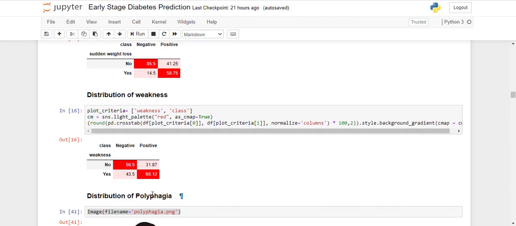Next, we'll see another feature, weakness. Weakness is also a good feature, but as I said, weakness may be a cause of some other disease. As you can see, if the patient is not suffering from weakness, then the chance of being positive is also good, 31.87%. Whereas if the patient is suffering from weakness, then according to this data set, the chance of being positive is 68.12%. But the chance of negative is also 43.5. So it is not a very good indicator.